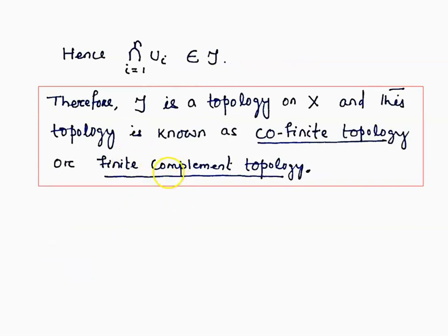Therefore, this tau satisfies all the conditions of being a topology, so it is a topology on X. And this topology is known as the cofinite topology or finite complement topology on X.